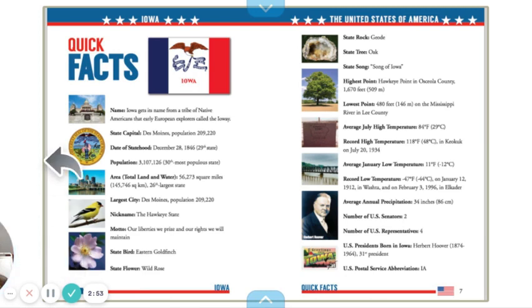I thought this quick fact page was very interesting and could give us lots of information to add to my slide as well. So I could look through here and find some information that we haven't been asked about yet. So I could look through and think, oh, well, here is the lowest point and highest point in Iowa, and that could be something that I find very interesting and I could add to my fun facts.